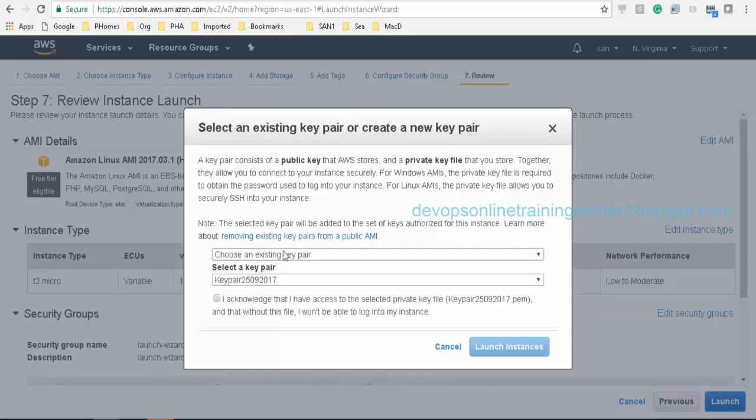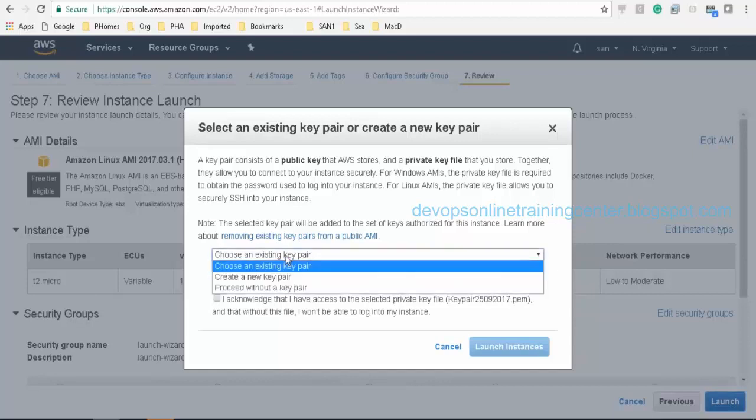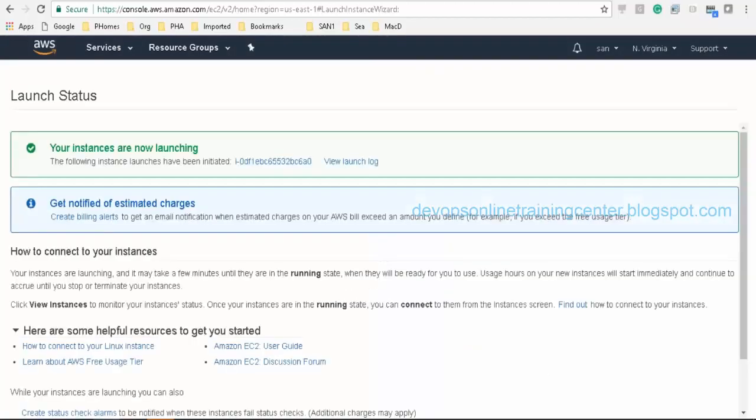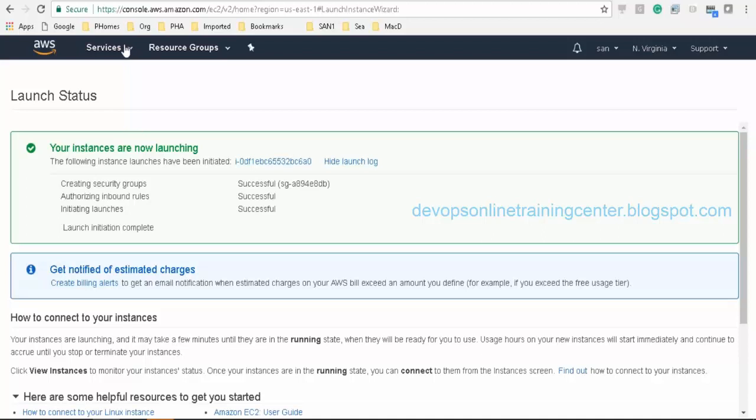Here there are two options: choose an existing key pair or create a new key pair. I already have a key that we created yesterday, and I want to use that key to log in. So I'm using the same key, the one I created yesterday. Okay, launch instance. Okay, so let me go to the log.